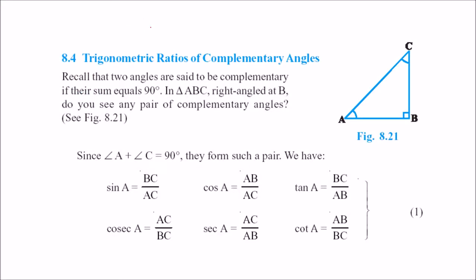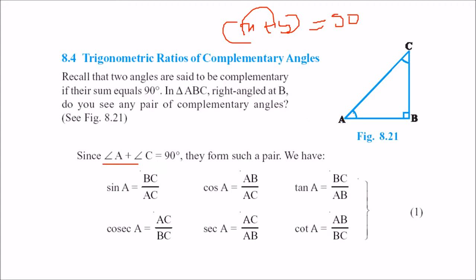Trigonometric ratios of complementary angles. Just recall that two angles are said to be complementary when x plus y is equal to 90 degrees. So these are called complementary angles. If you take any two angles and their addition becomes 90 degrees, you can say that these two angles are complementary angles. So here, A plus C is 90 degrees.